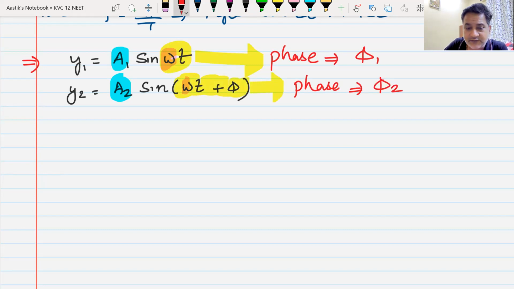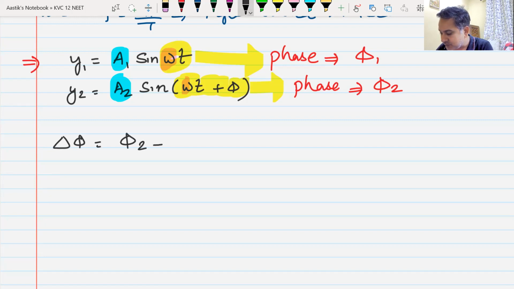Now let me ask you this question, and if you can answer this, that means you've understood this concept. Are these two waves in the same phase, or are they in different phases? Different phases. The difference in the two phases, let me call it delta phi.